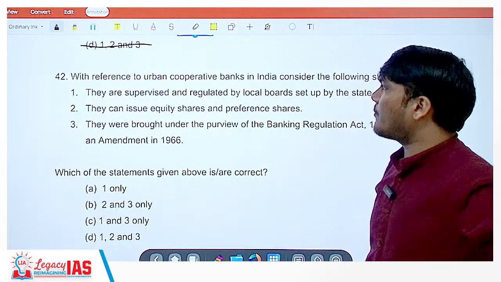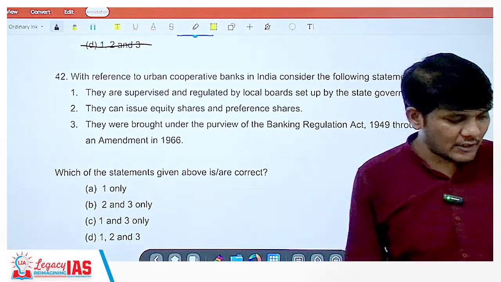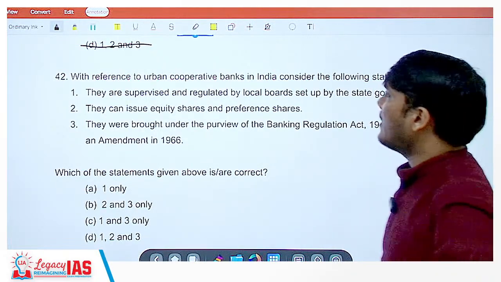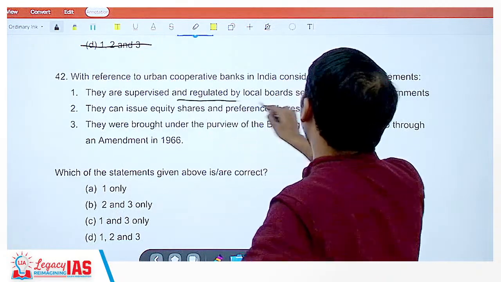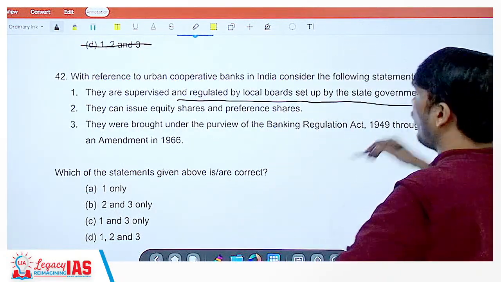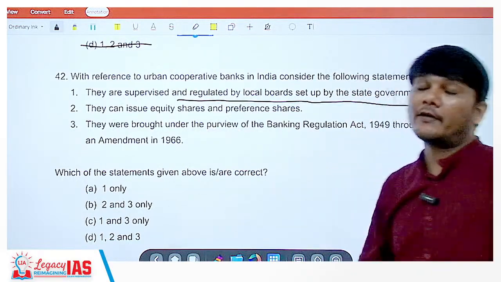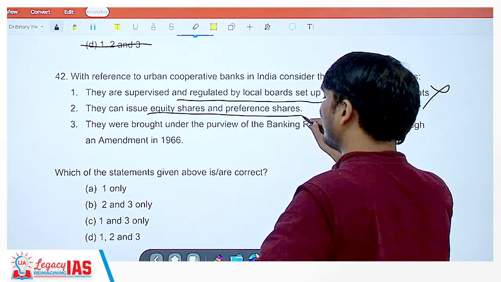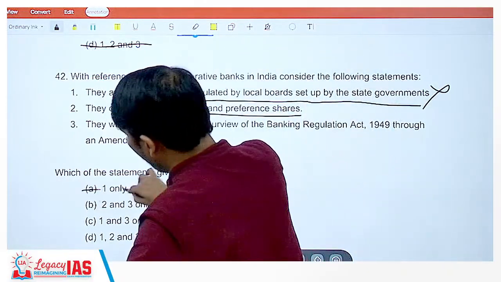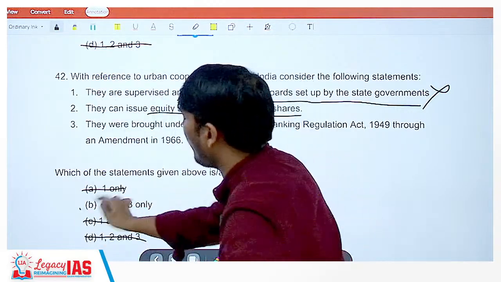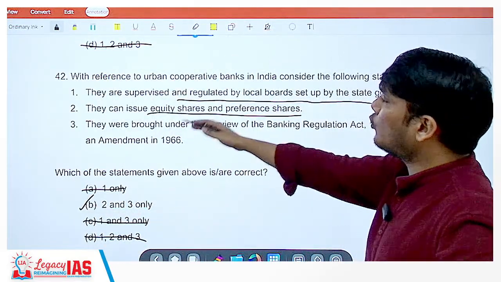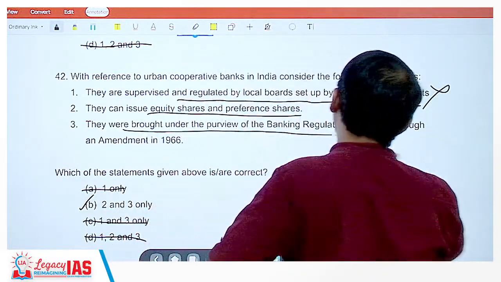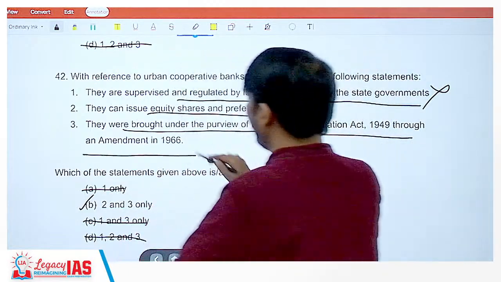With reference to urban cooperative banks in India, consider the following statements. They are supervised and regulated by local boards set up by the state governments. No, they are also under the purview of the RBI. They can issue equity shares and preference shares. Okay, so 1 is wrong. The moment you get 1 is wrong, all becomes wrong. Only option B remains. So yes, they can issue equity shares and preference shares. They are brought under the purview of the Banking Regulation Act 1949 through the amendment in 1966.